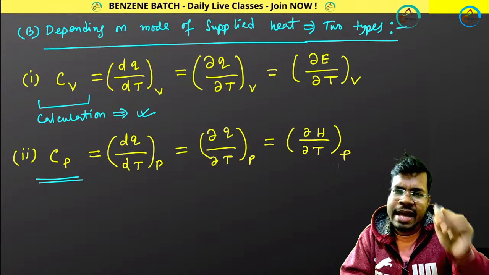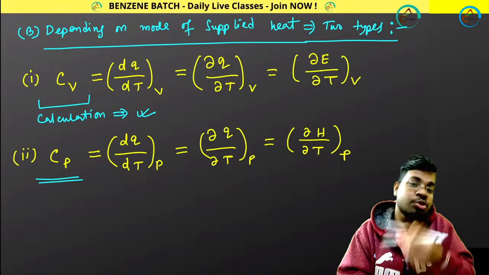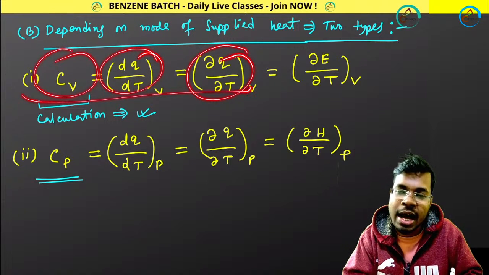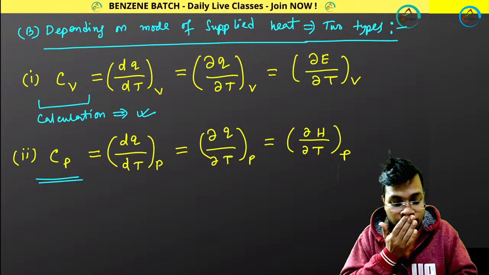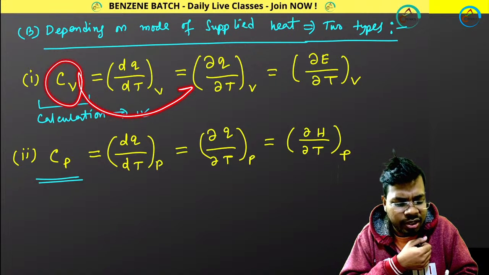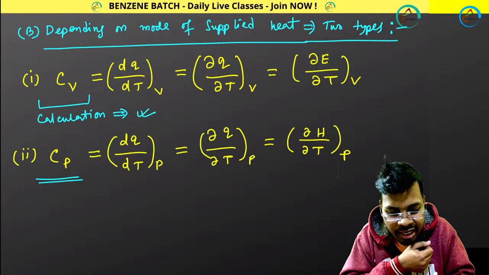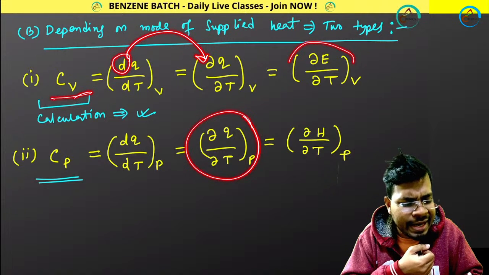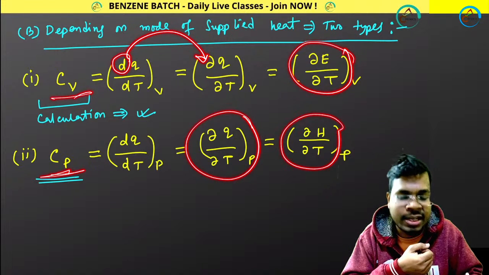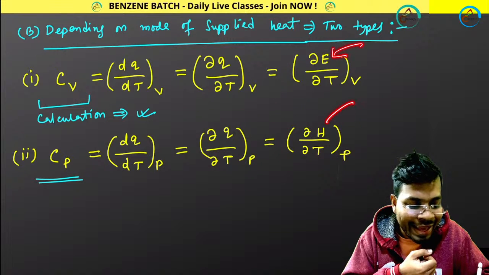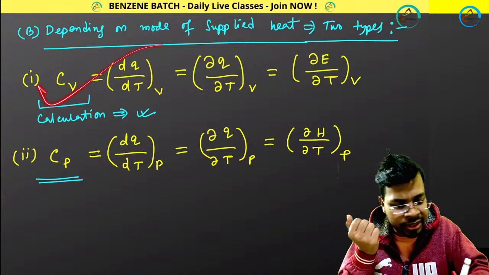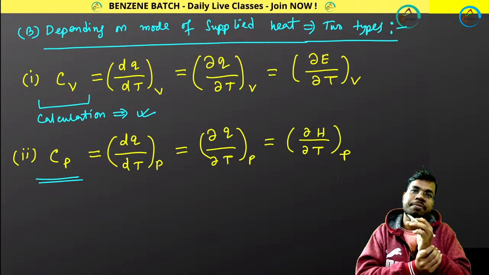Now from thermodynamics, that calculation I have already done in thermodynamics. I have already proved how this becomes equal to this and this becomes equal to this. I have shown you the proof in the thermodynamics chapter, right? So Cv becomes del Q del T at constant V, because I am just converting this d to del. The same is true over here. And this Cv becomes del E del T at constant V, and this Cp becomes del H del T at constant P. E is your internal energy and H is your enthalpy. I have shown you the proof of how it becomes this in the thermodynamics chapter.